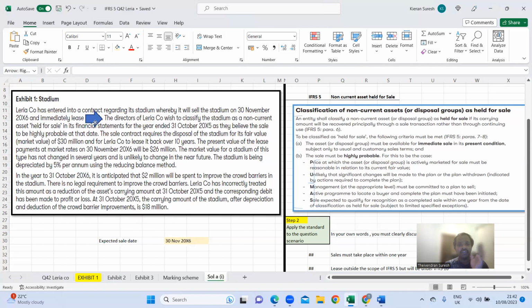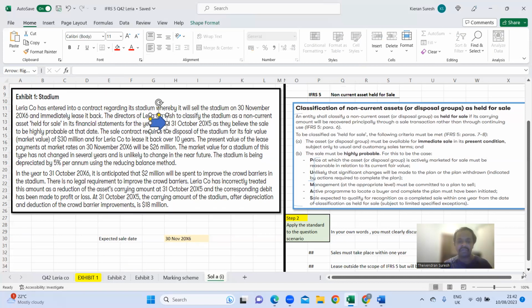So the directors of Lira company wish to classify the stadium as a non-current asset held for sale in its financial statements for the year ended 31st October 2015. Now things are much clearer for us.